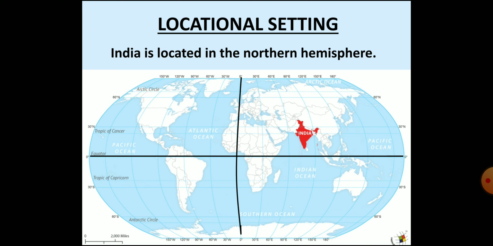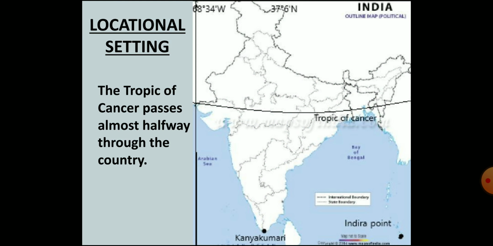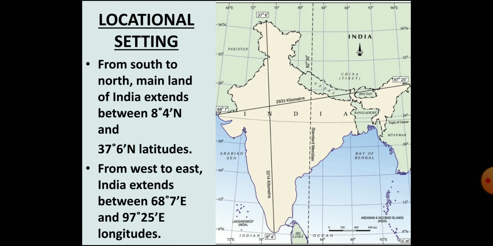Now let's learn about India's locational setting. India is located in the southern part of the continent of Asia. If you look closely at the map in front of you, you will see that it is located in the northern hemisphere, that is to the north of the equator, and in the eastern hemisphere, that is to the east of the Greenwich meridian. The Tropic of Cancer, as you can see in the map, passes through almost the center of India.